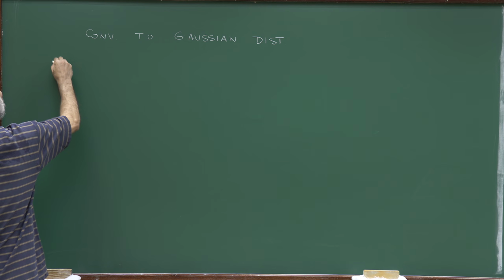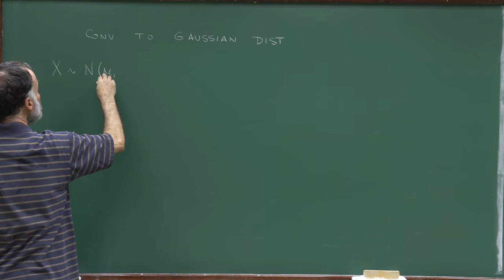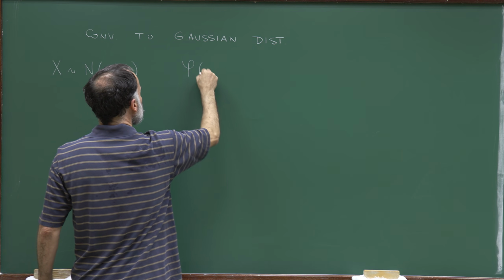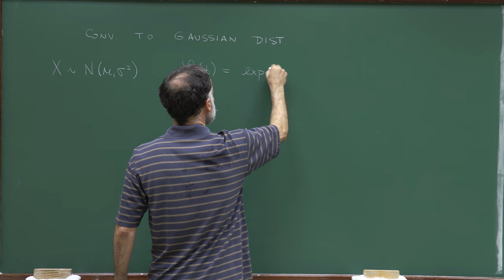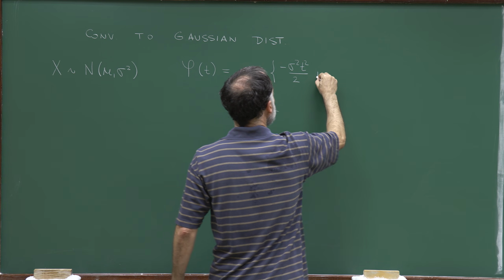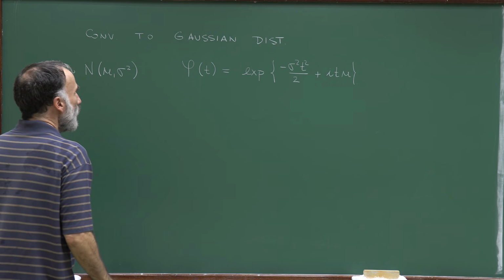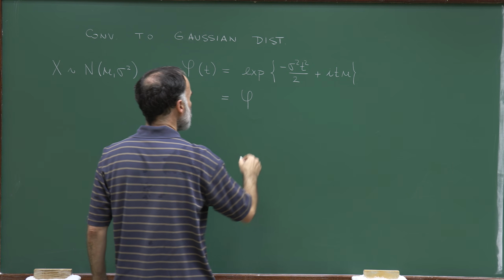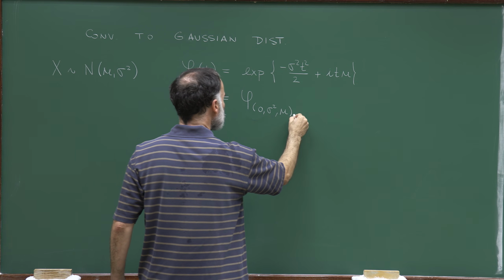So remember, if X has a Gaussian distribution with mean mu and variance sigma square, then its characteristic function phi of t is given by the exponential of minus sigma square t squared divided by 2 plus i t mu. And this corresponds exactly to the characteristic function associated to the triple 0, sigma square, mu.